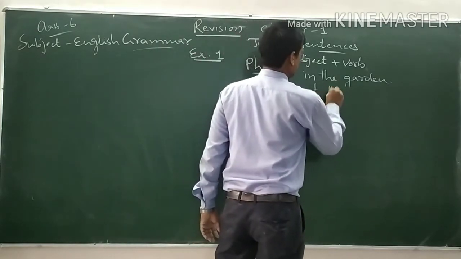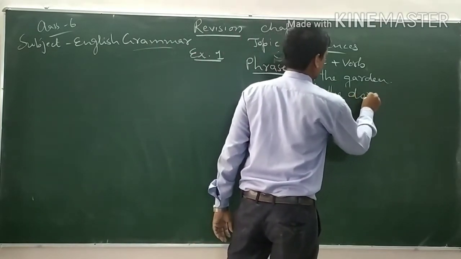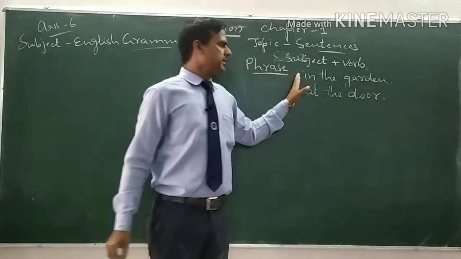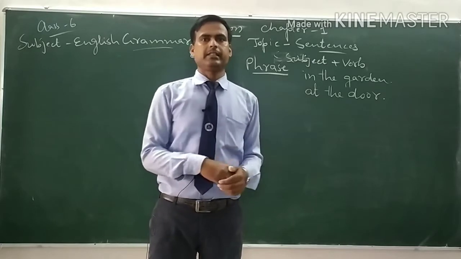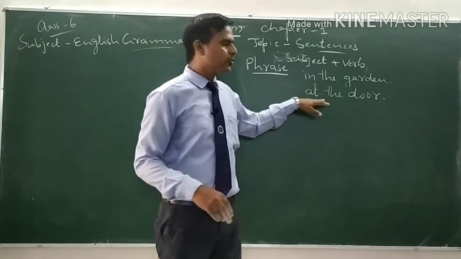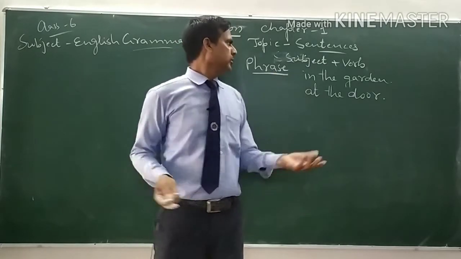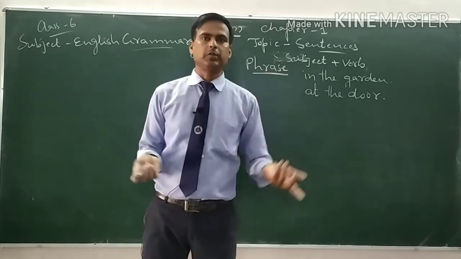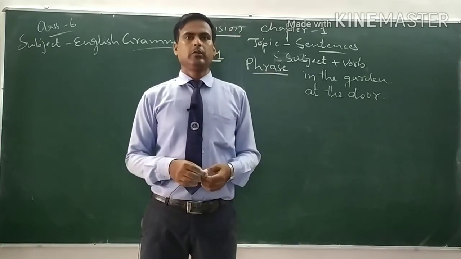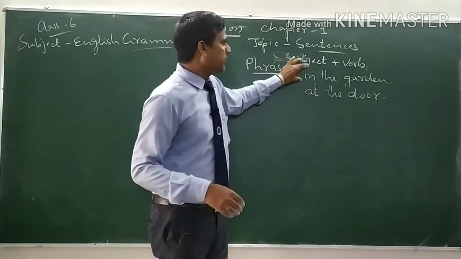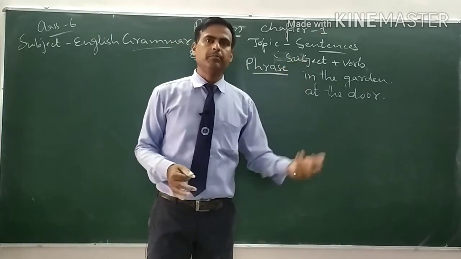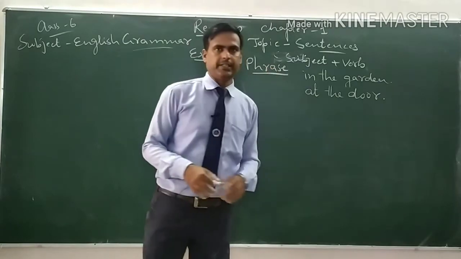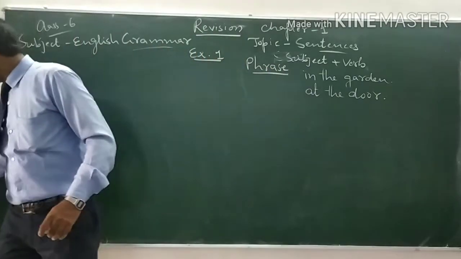At the door. They give us sense, but they don't give us complete sense. We know at the door, but what we don't know. We know in the garden, but what we don't know. So, the part of the sentence which gives us a sense but not complete sense is called the phrase. Now see the exercise.